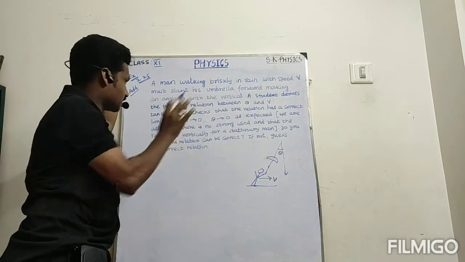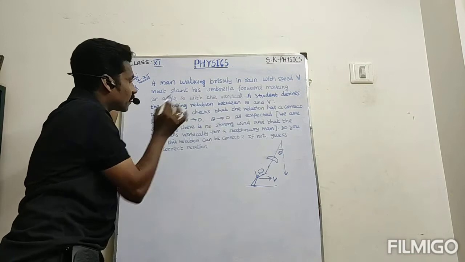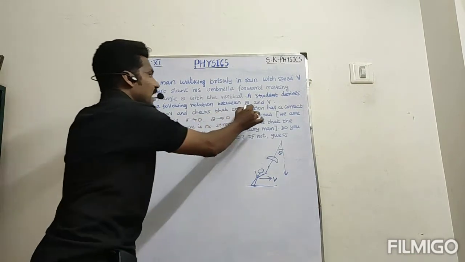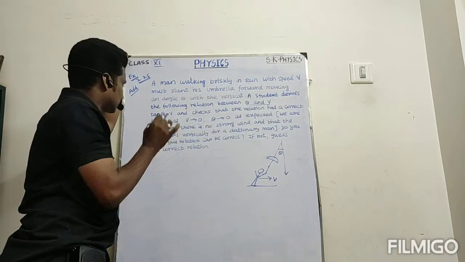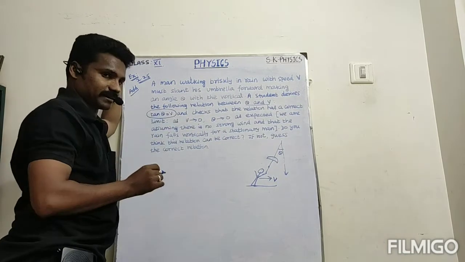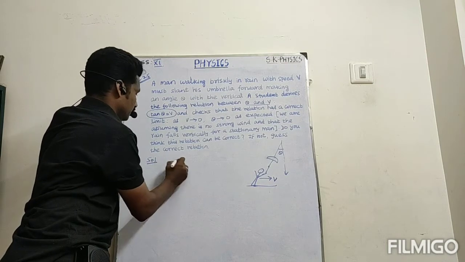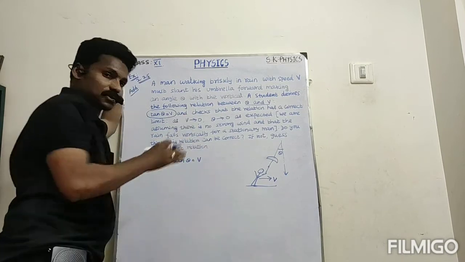So this is the situation. A student derived the following relation between theta and v. The student derived the relation between this angle and v. The derivation is tan theta equal to v. So see this in the solution. Tan theta equal to v, this is derived by the student.